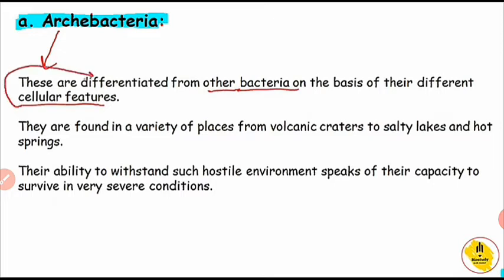Normal bacteria differ in their cellular features. They are found in a variety of places, from volcanic craters to salty lakes and hot springs.